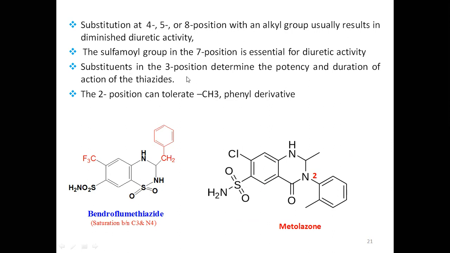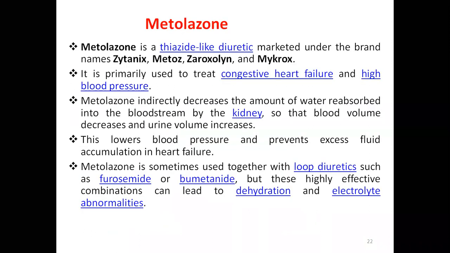The substitution at the 3rd position determines the potency and duration of action of thiazide. At the 2nd position, even a methyl group, if it is present, is also okay. For example, metolazone, and there is a benzyl group here. This is also okay. Then the example you see is metolazone.